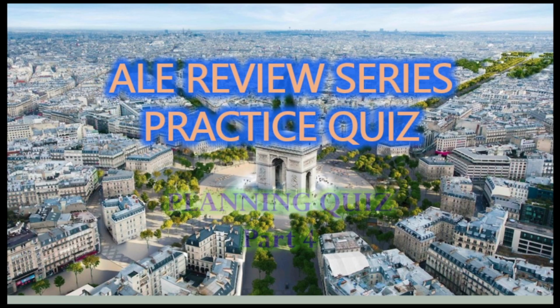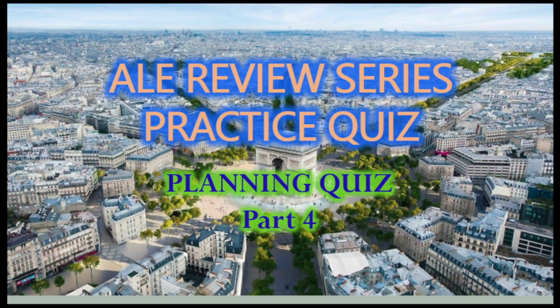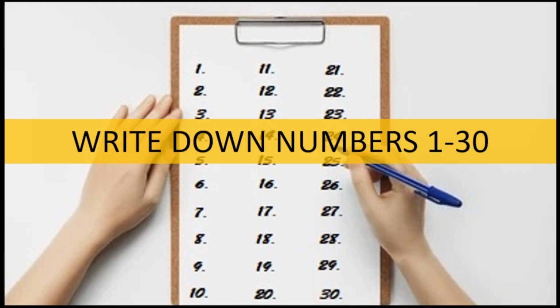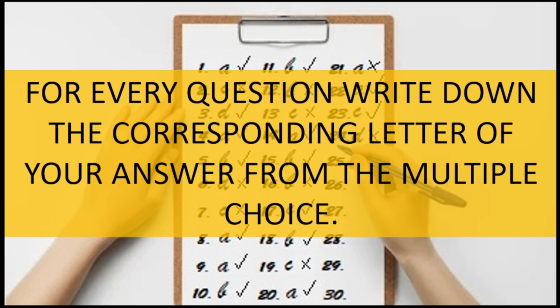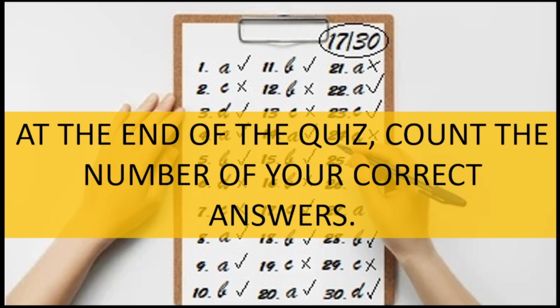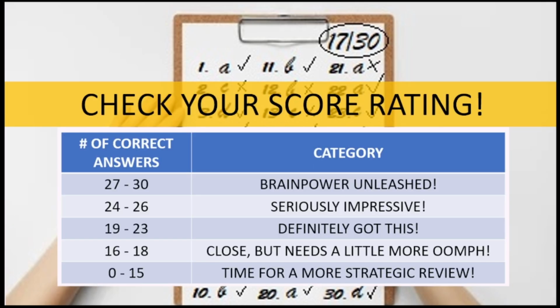Welcome back to our alley review series practice quiz, and this is now part 4 of our planning quiz. Instructions before proceeding with the quiz: it is best to get a piece of paper muna, cut lengthwise, and then write down numbers 1 to 30 so that when you are ready, you can now start with the quiz. For every question, write down the corresponding letter of your best choice or answer from the multiple choice. You will be given 10 seconds to finalize your answer. At the end of the quiz, count the total number of your correct answers and check your score rating. So if you are now ready, good luck.